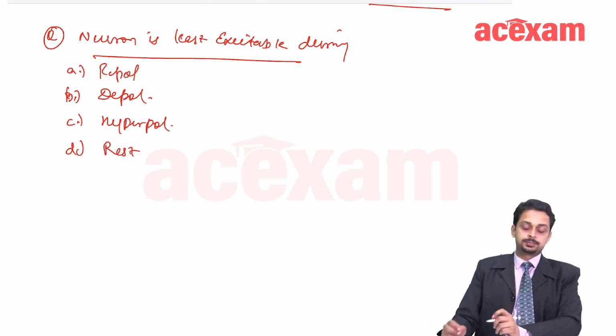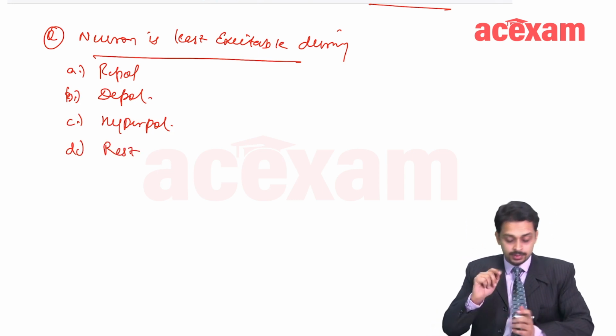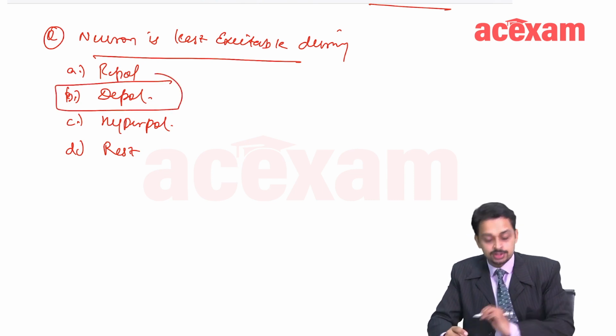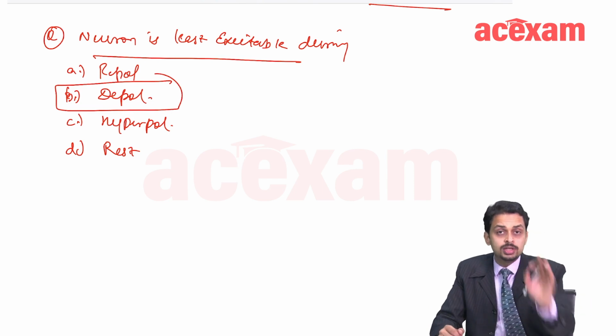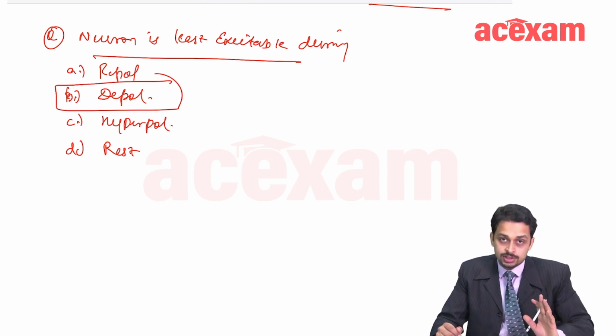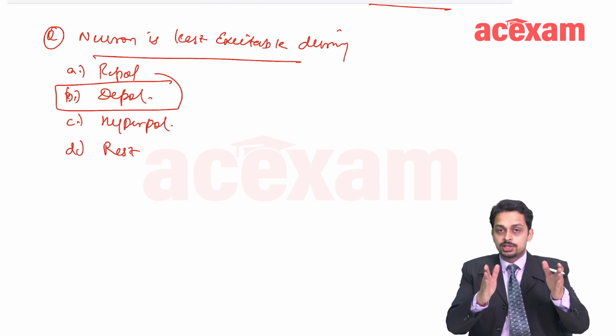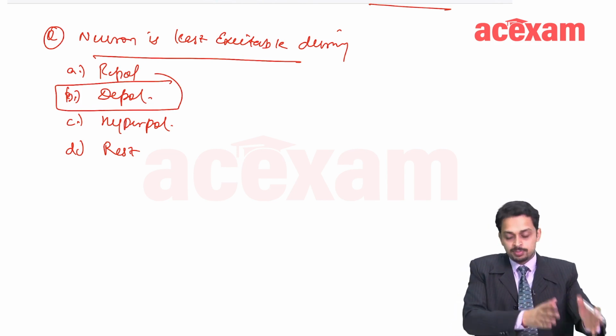So what is the answer? Answer has to be depolarization. It is not actually least, it is totally non-excitable during depolarization, because the complete depolarization comes under absolute refractory period.